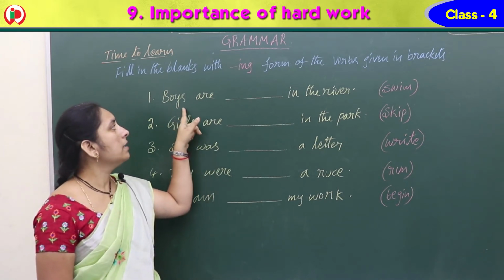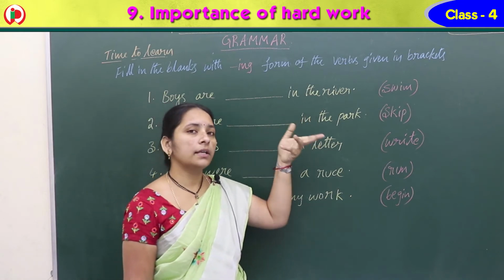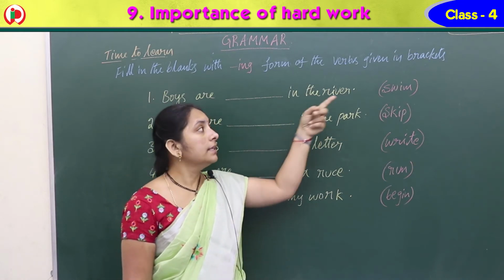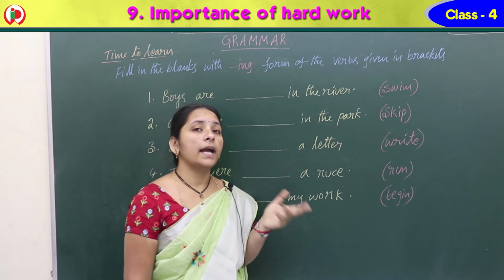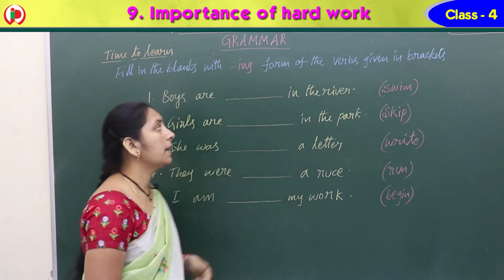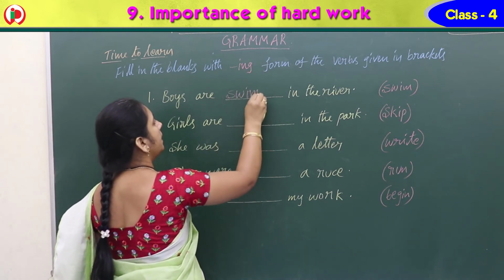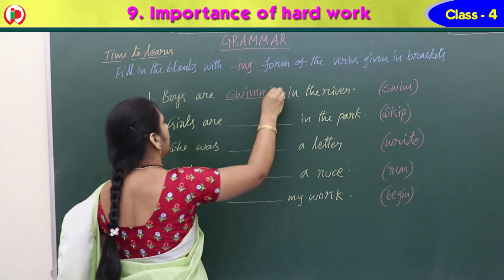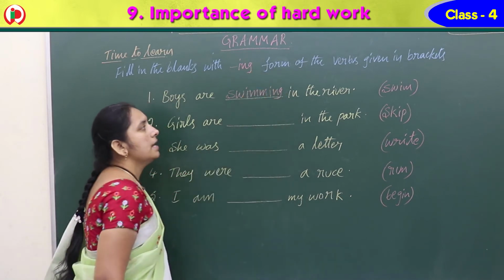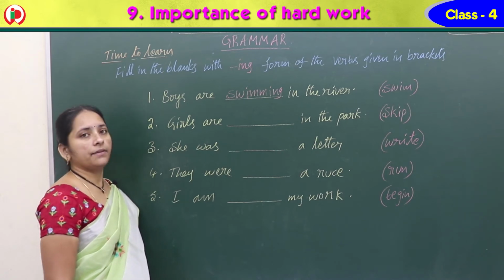See the first one, boys are dash in the river. So what are they doing in the river? They are, yes, swim they have given. So if we add ing, what does it become? Swimming, right? What is the spelling? Boys are swimming. S-W-I-M-M-I-N-G. Very good. Swimming. Okay, so boys are swimming in the river.